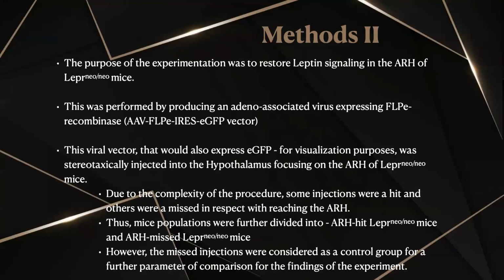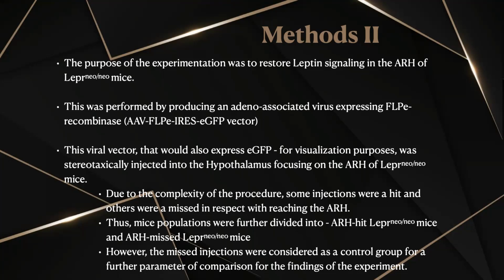So the purpose of the experimentation was to restore leptin signaling in the arcuate nucleus of the LEP-R-Neo mice. This was performed by producing an adeno-associated virus expressing a FLPE recombinase vector. This viral vector, which would also express EGFP for visualization purposes, was stereotaxically injected, meaning it was delivered directly into the brain through injections into the hypothalamus, focusing on the arcuate nucleus of LEP-R-Neo mice.